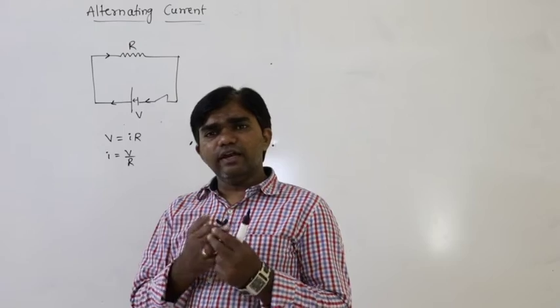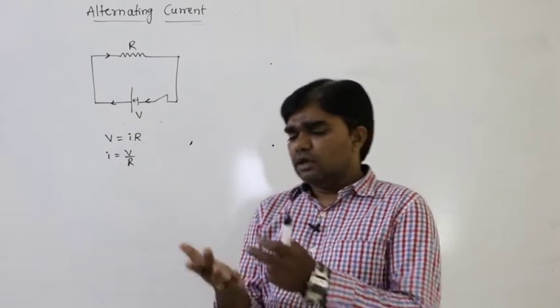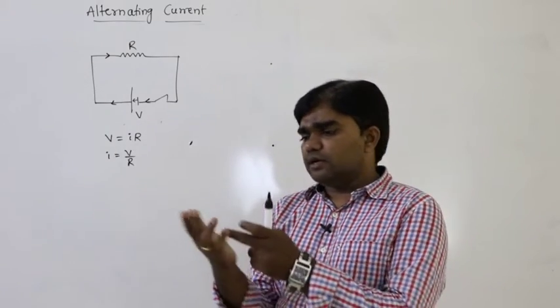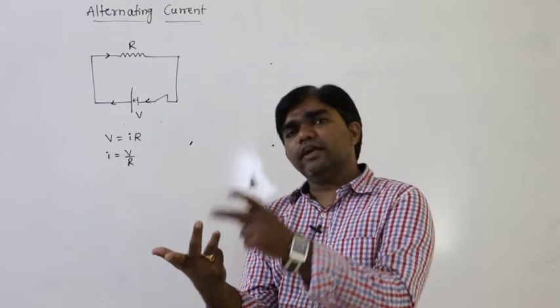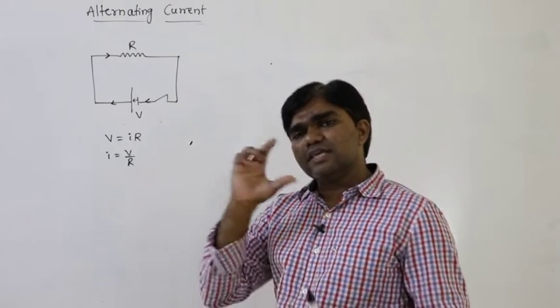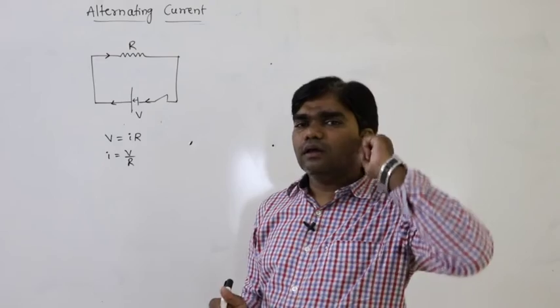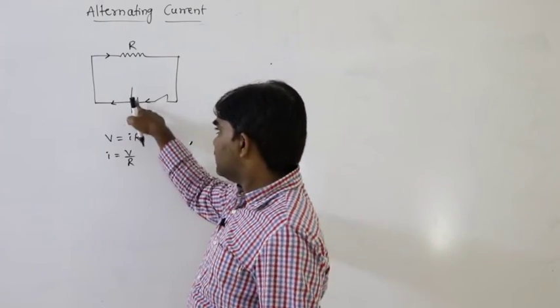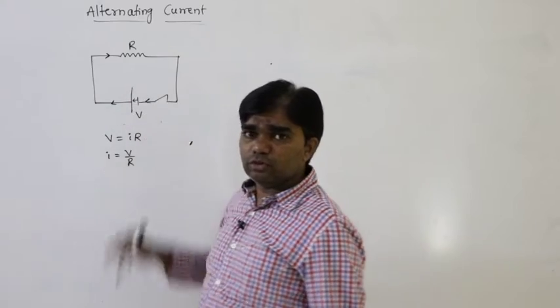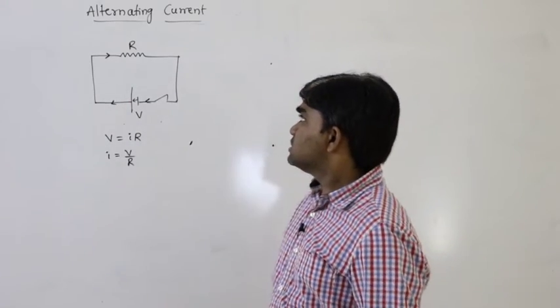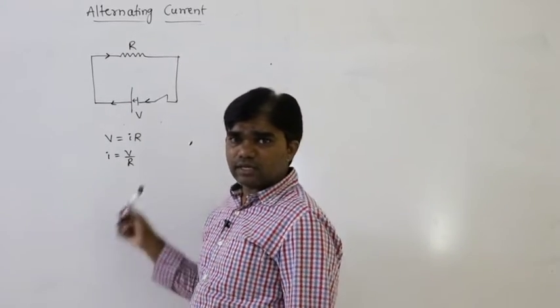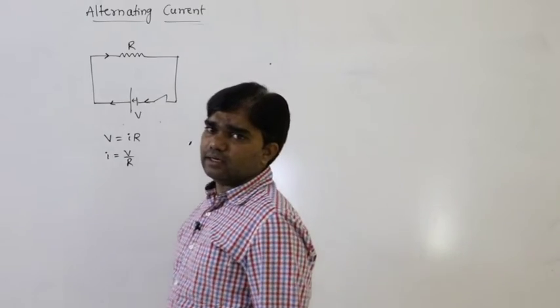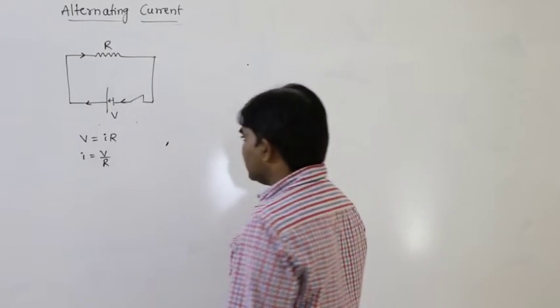The central finger indicates the direction of the induced current. What is the direction of the induced current? Let us say this is from negative to positive, because this acts as a battery. That is why inside the battery current flows from the negative terminal to the positive terminal. So this is the direct current. What is the current passing here? It is direct current. But what is alternating current?